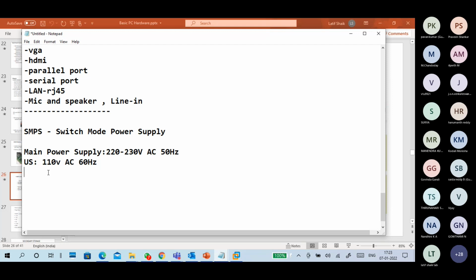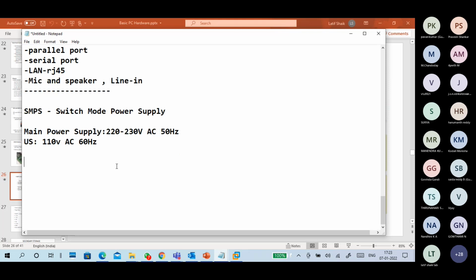Different supplies, that's why in olden days when you purchased a laptop or a desktop, you had to buy different types of connectors and voltage converters. Nowadays it is not like that. It is sold for India, UK, European, US, China, and other Asian countries, so these are different voltage levels and the standards are a little different. So this is the main power supply.